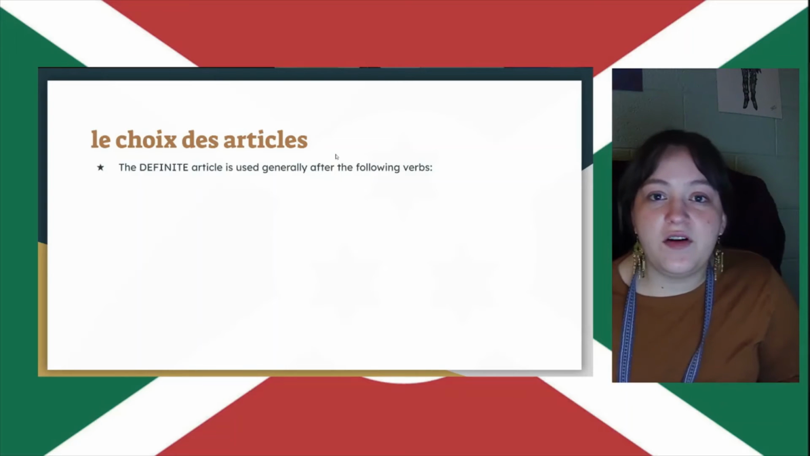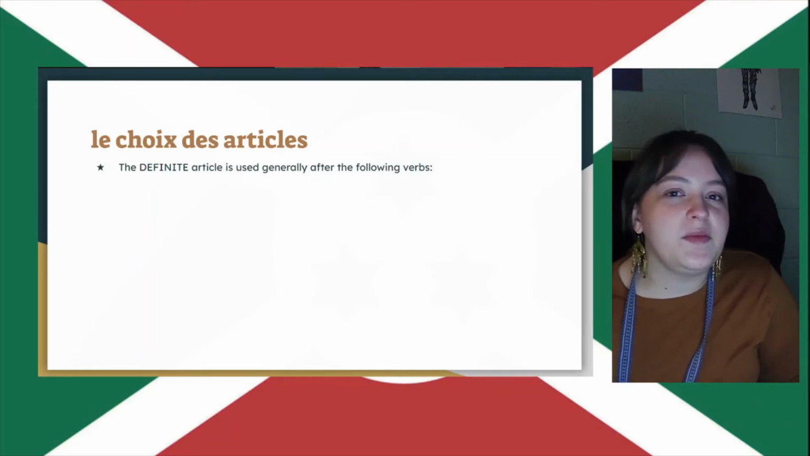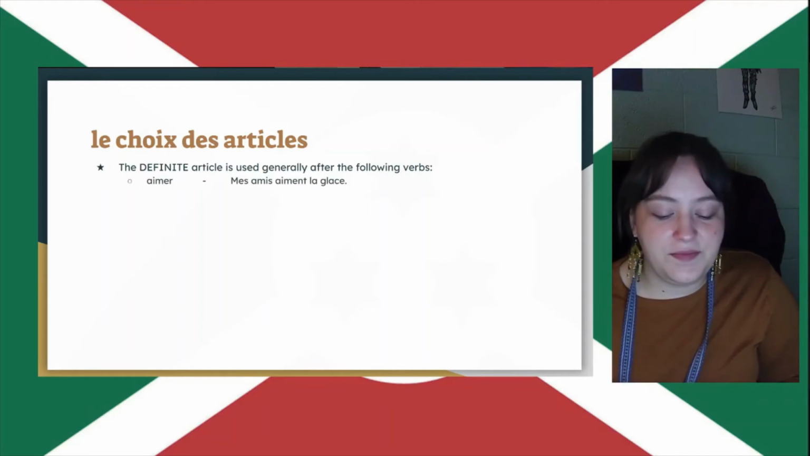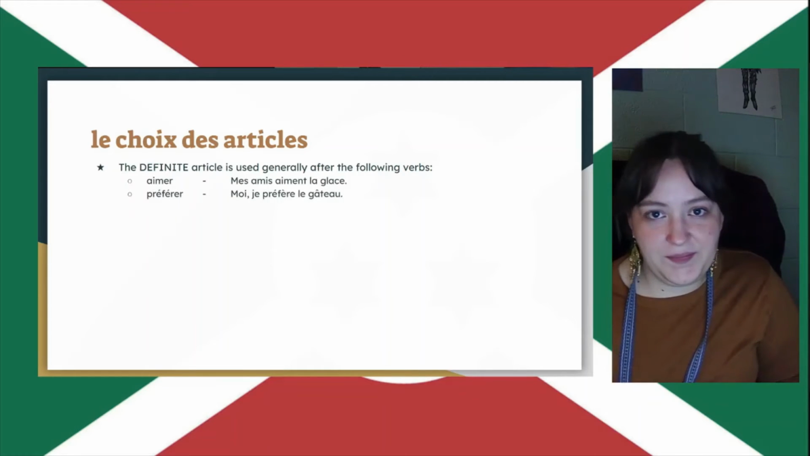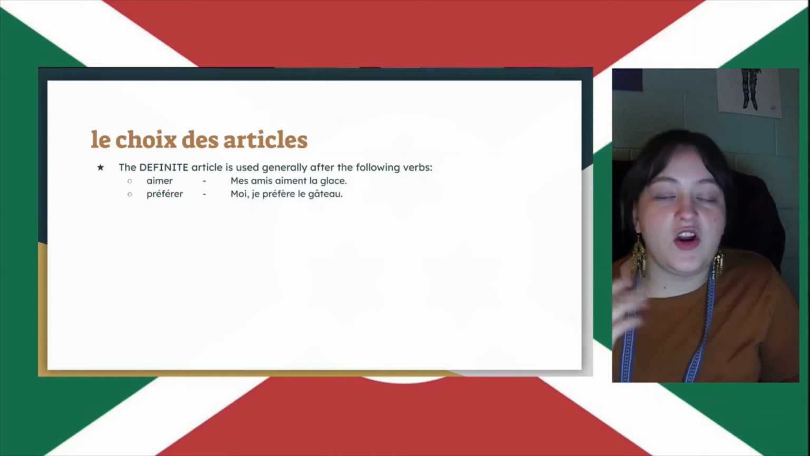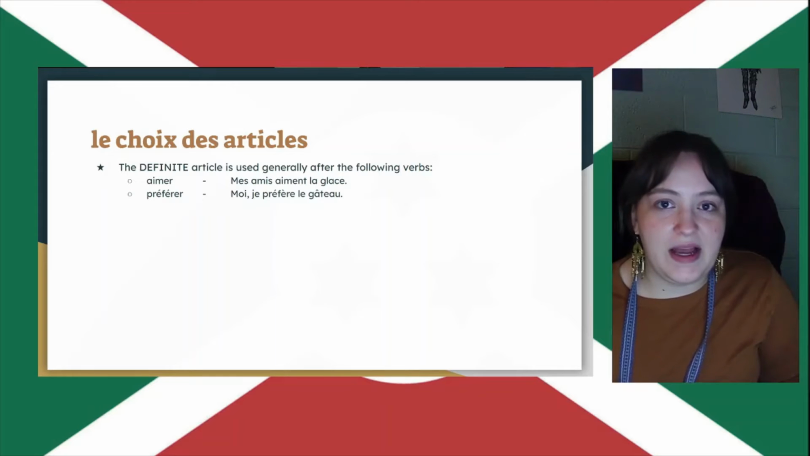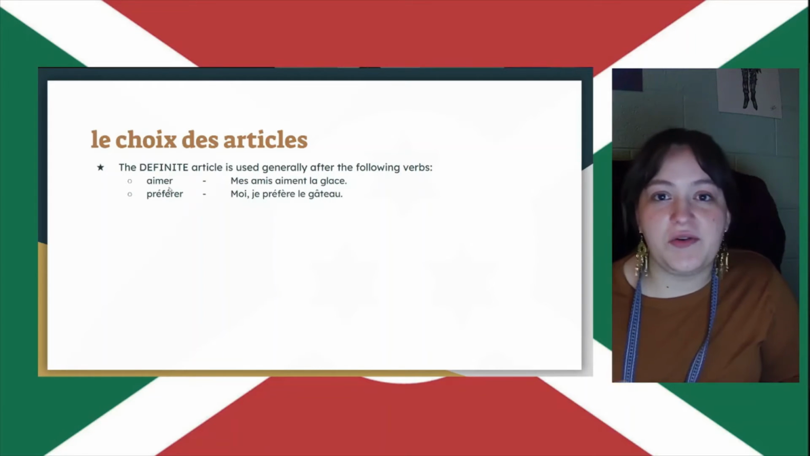There are a few verbs that if you see them, you can know, oh, it's probably going to be this article. So for instance, aimer and préférer. Aimer and préférer are usually going to be followed by the definite article, because usually after these verbs, you are talking in a general sense, right?